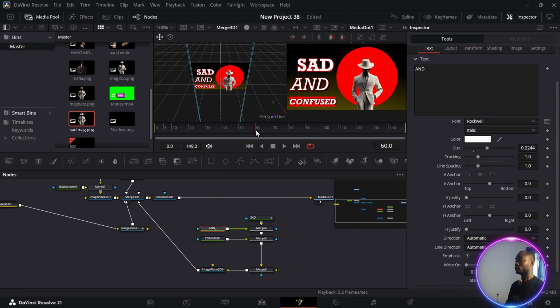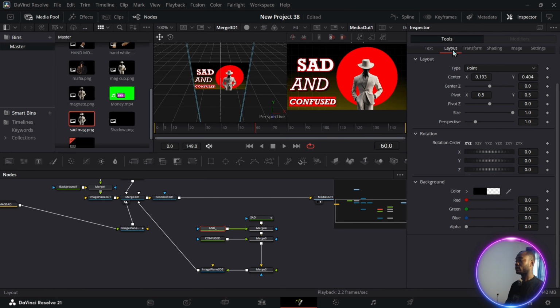So for this other one, we're going to drag it. This is our second text, and go to layout, drag it out like this. Set a keyframe. This one is going to come out at frame 90. When you get to frame 90, then we drag it in.